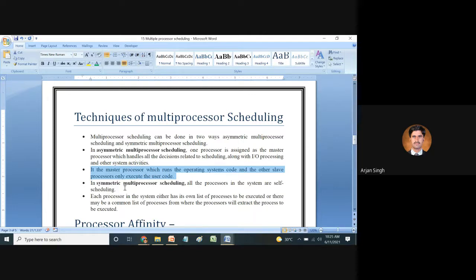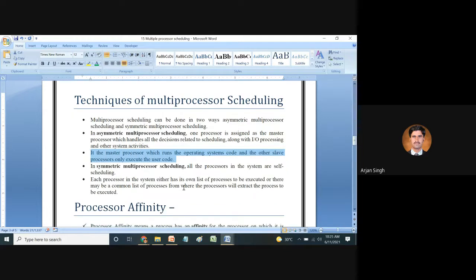But in symmetric multiprocessing scheduling, all the processors in the system are self scheduling, right? Self scheduling means that each processor in the system either has its own list of processes to be executed, or there may be a common list of processes from which the processor extracts the process to be executed. So it is very clear now about symmetric and asymmetric multiprocessor scheduling, right?